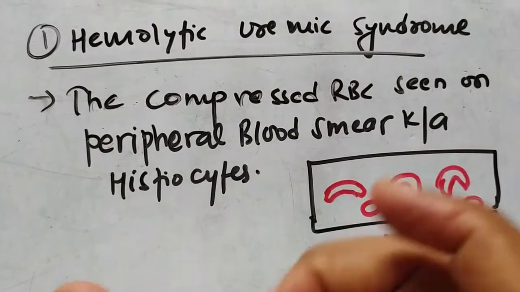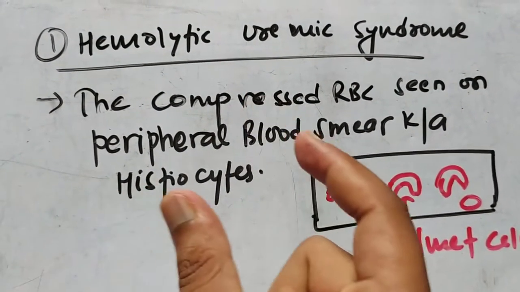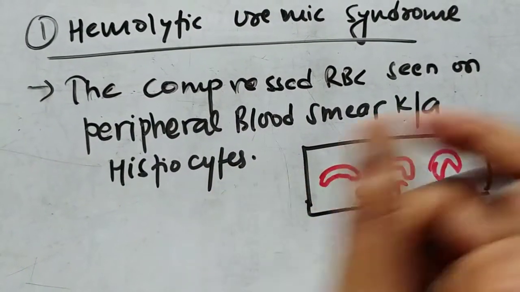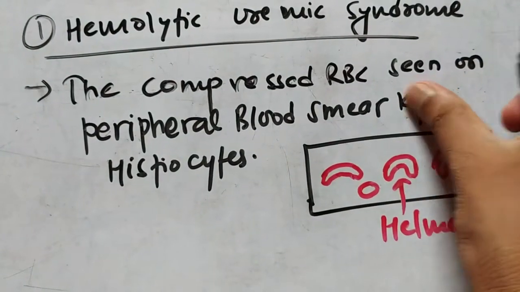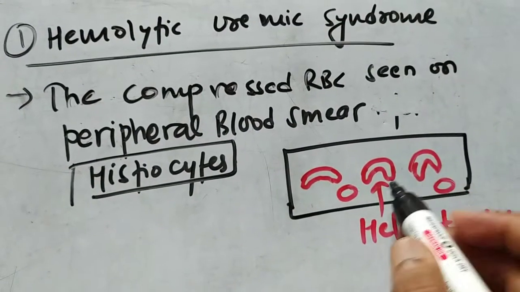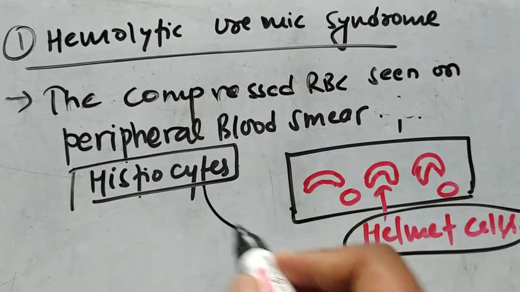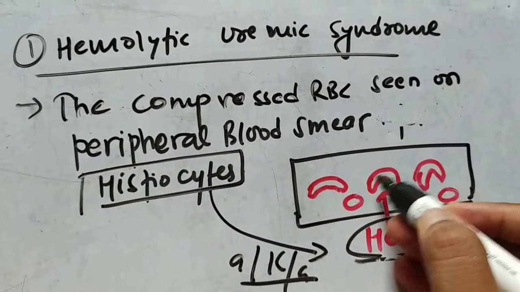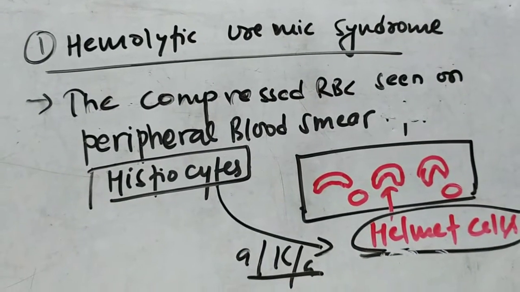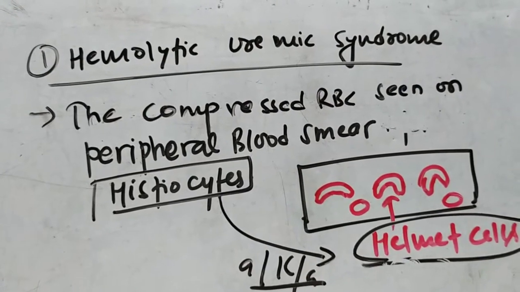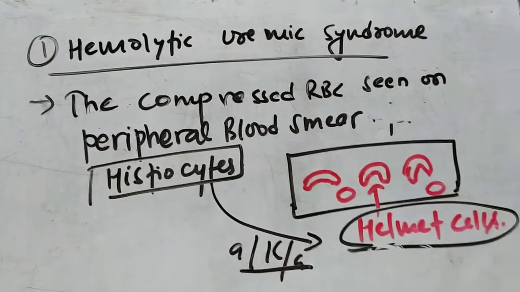So I think you understood hemolytic uremic syndrome. The compressed RBCs, when seen in the peripheral blood smear, are a typical type of cell known as schistocytes. Schistocytes are the compressed RBCs seen in the peripheral blood smear, also known as helmet cells, as they have the shape of a helmet. That's why they are known as helmet cells. In this way the toxin can result in acute kidney injury, and this is one of the renovascular causes of acute kidney injury.